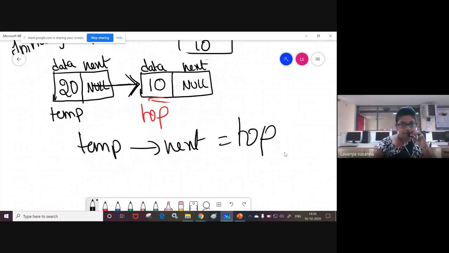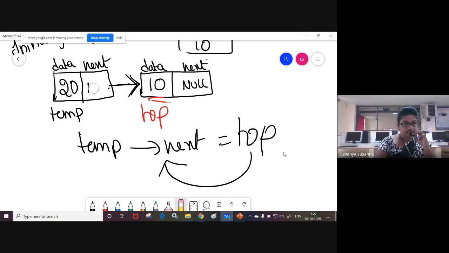You are assigning top's address to the next field. That means the temp next field will contain the address of the node top is pointing to. Which node? Element 10. That node's address it will contain. See this statement once again. Please understand once again. Temp next means which one? This one. I'll zoom it.